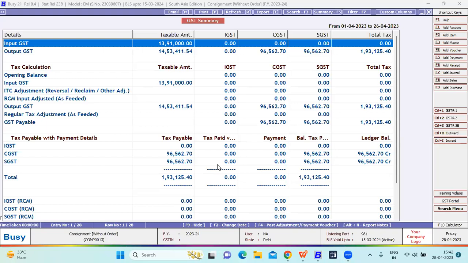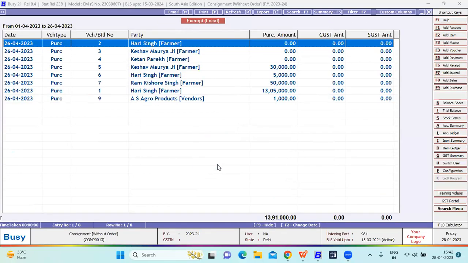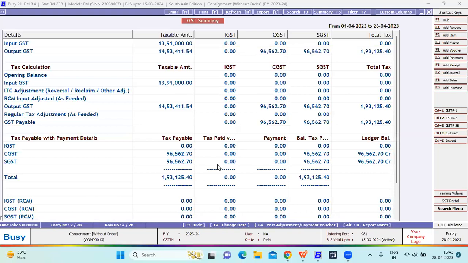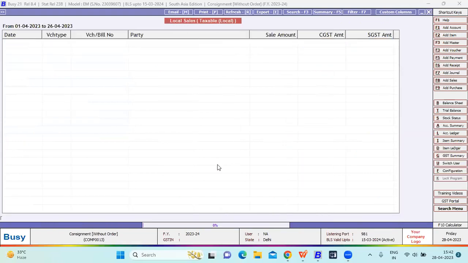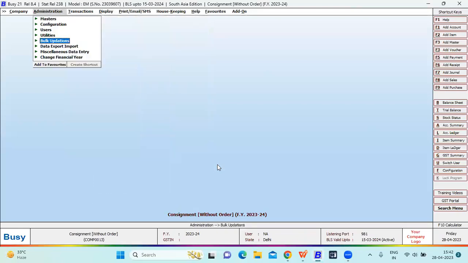For purchase vouchers, all the details will come under input GST. For all the sales vouchers, all the details will come in output GST. If you click on input GST, it will show you all the purchase vouchers over here. If you select output GST, it will show you all the sales vouchers here. So this is a very powerful feature in Busy. You can use it very well in Busy.